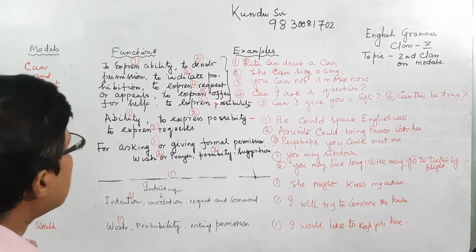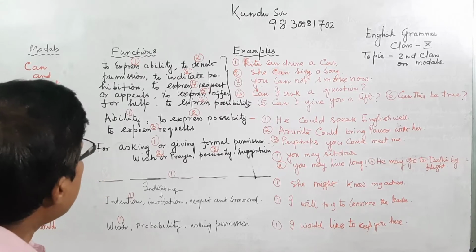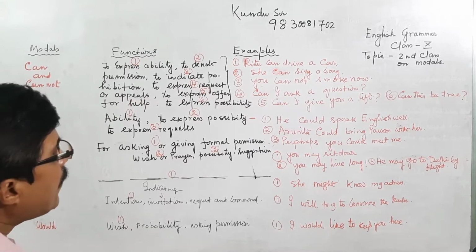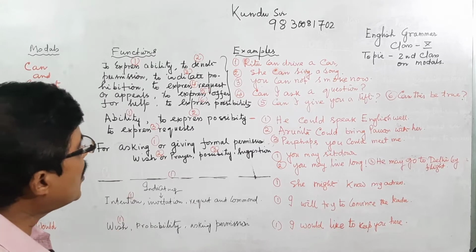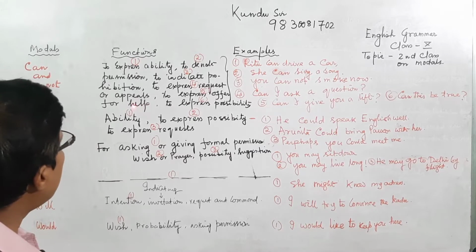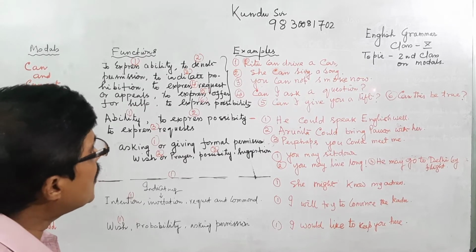Now example 4: Can I ask a question? This expresses a request or appeal. I am appealing: May I ask a question? Can I ask a question? Or may I ask a question? I am making an appeal.